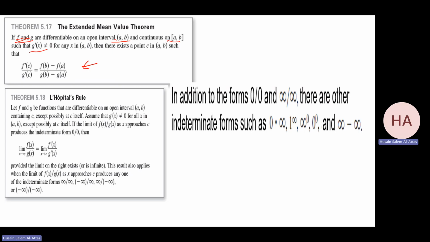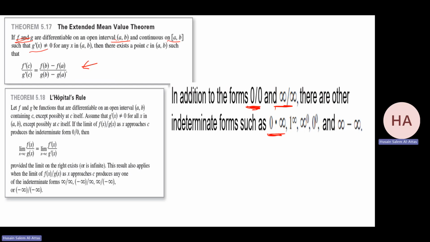Okay, what is L'Hopital's rule? Actually, we have these forms, the undetermined forms. They have 0 over 0, and they have infinity over infinity, and they have 0 times infinity.